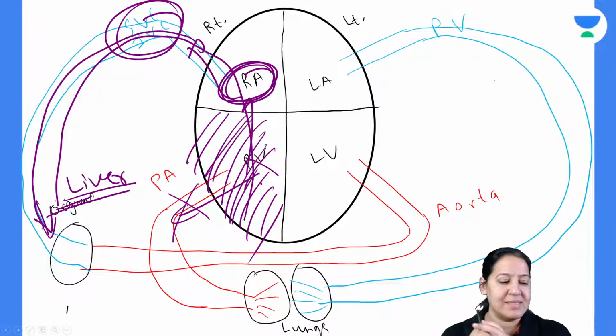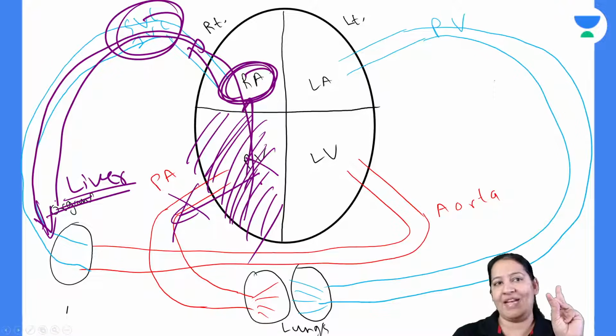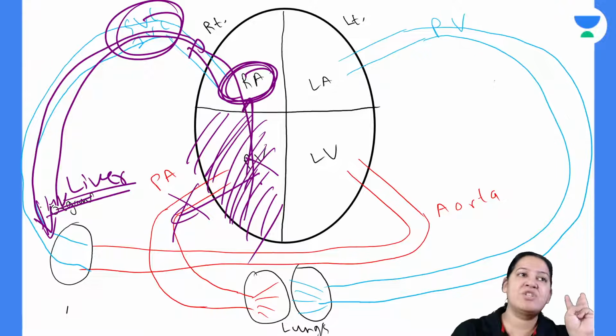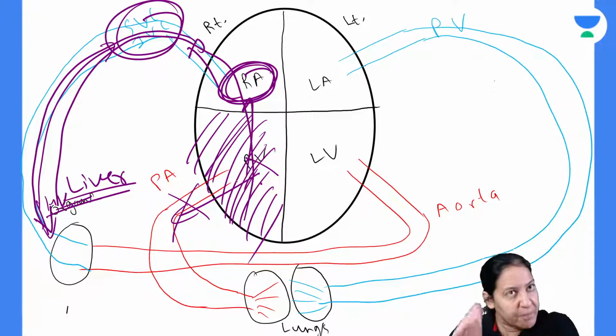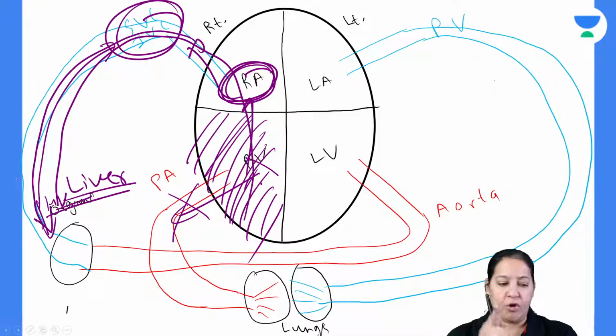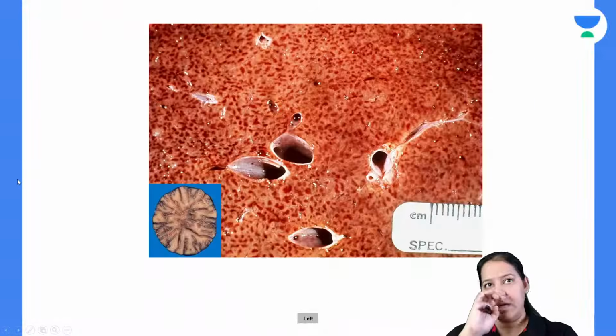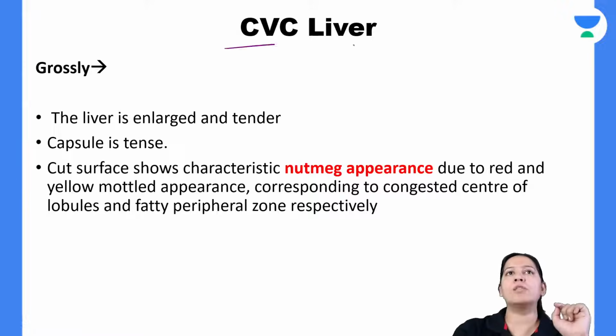Common sense. Yes, Rishinika, Z, you are absolutely right. It is in the hepatic vein. It is the hepatic vein which drains into SVC, IVC. Because of the backflow of the blood, more blood is collected in the hepatic vein. Very good. Now remember this, I will show you the diagram. You got this point. Now let me show you the gross of the CVC liver.